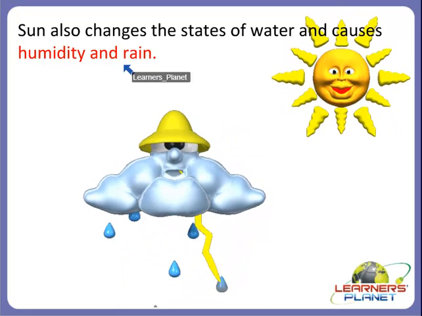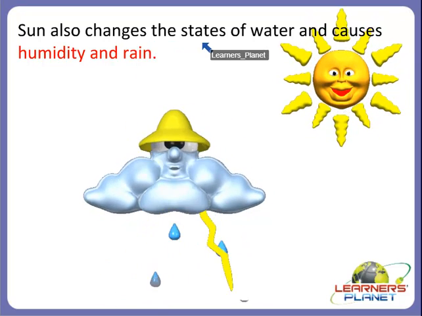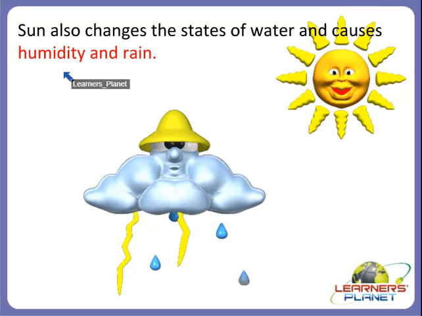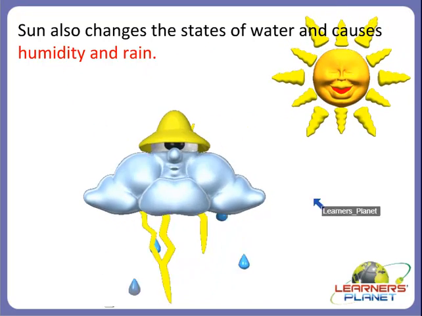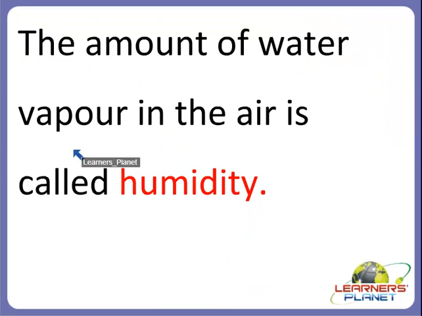And sun also causes the change in the states of water, and because of the change of the state of water, it causes humidity and rain, right? So children, what is actually meant by humidity? Yes, the amount of water vapor in the air is called humidity. And it is the sun which causes the change in the state of water, which finally causes humidity, right?